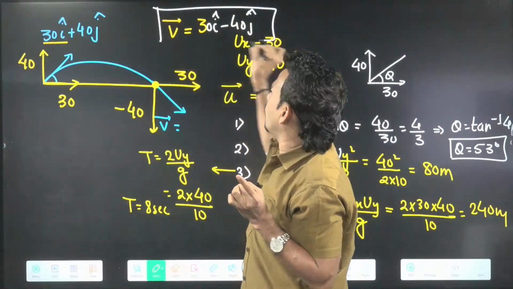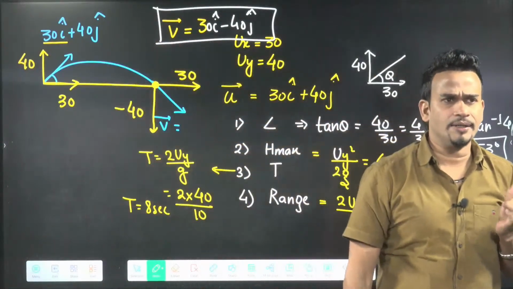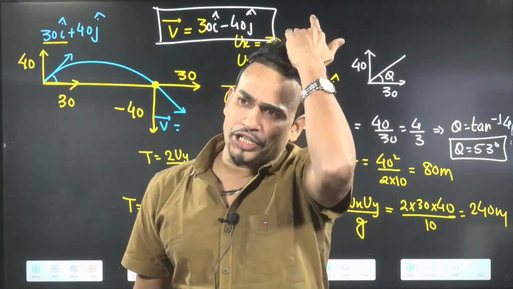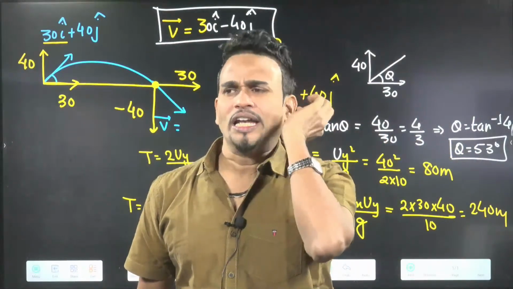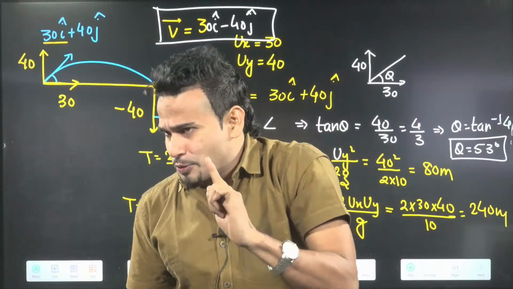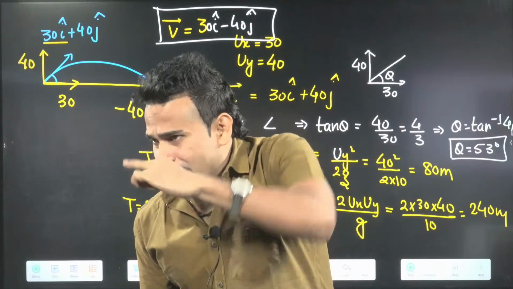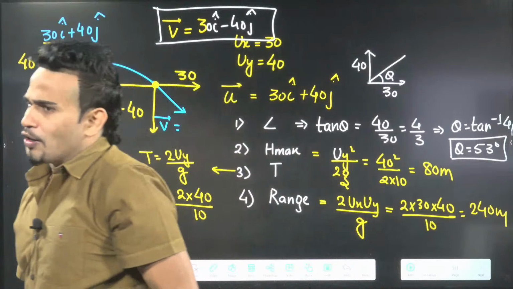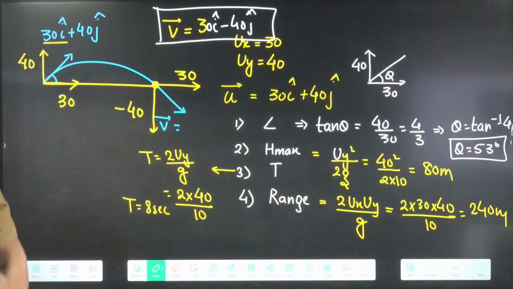Is it okay? Everyone got the idea? The magnitude of velocity will not change, only direction will change. Previously it was projected upward from the horizontal, now it will become downward from the horizontal. Velocity magnitude will remain the same.